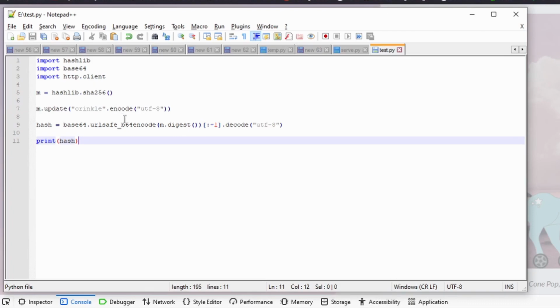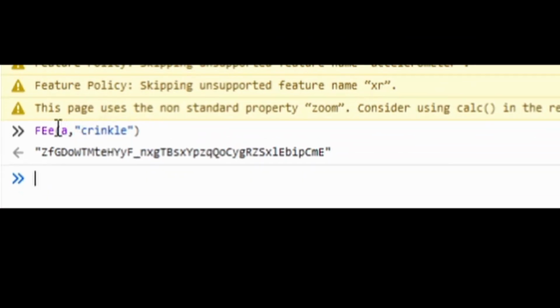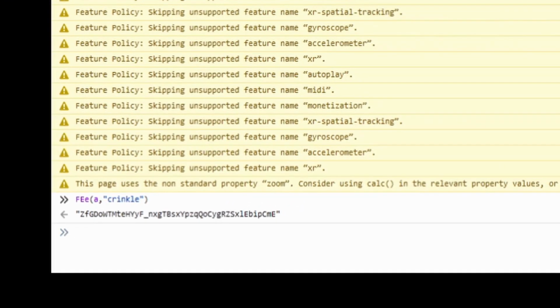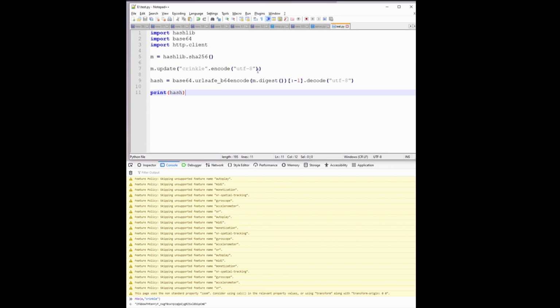So I have this example right here where in JavaScript I pass the fee function the string of crinkle. So we're going to try to imitate that exactly in Python with this code right here, where we grab crinkle, encode it, and then pass it through the SHA-256.